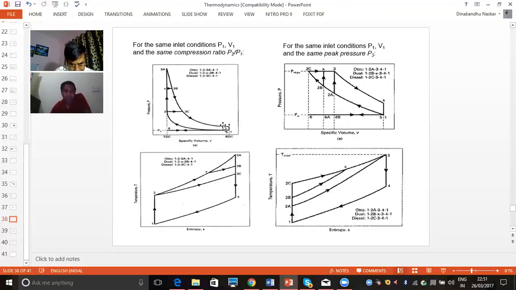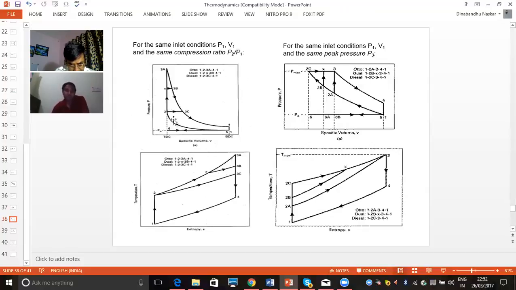So you can say here, for the Otto cycle, this is the condition 1, 2, 3C, 4, 1. This is the complete one cyclic process. 1, 2, 3C, 4, 1. So this is nothing but the Otto cycle. In the same process, we can write like this: 1, 2, X, 3B, and 4, 1. So this is again the other process.